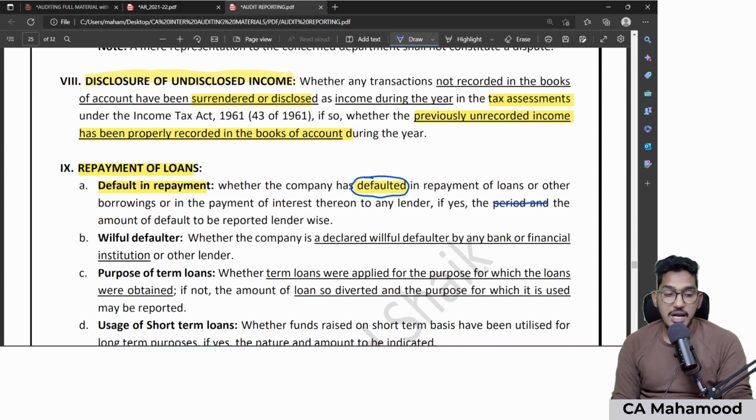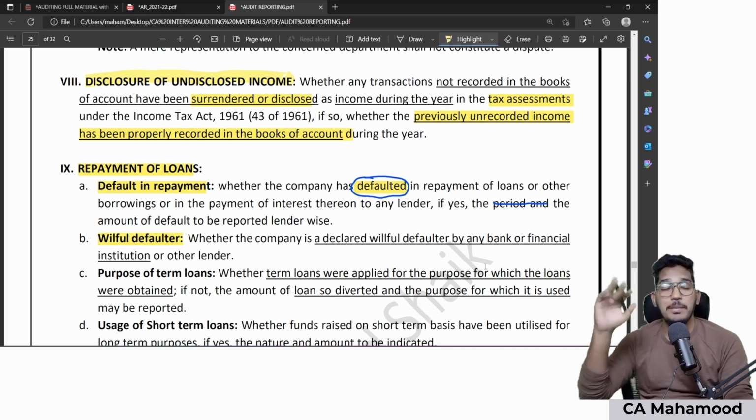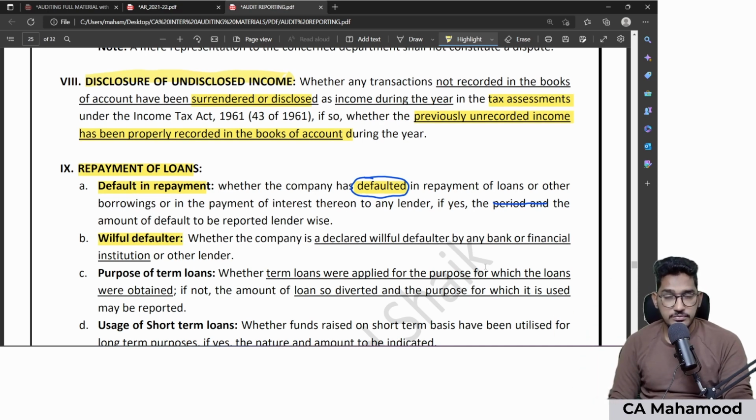Next, I need to check whether my client has been declared as a willful defaulter by any bank or financial institution. Willful defaulter is a bad credit rating given to the company. So I need to check whether my client has taken any loan from the lender and whether any bank or financial institution classified my client's account as a willful defaulter. That I need to check and give a comment.